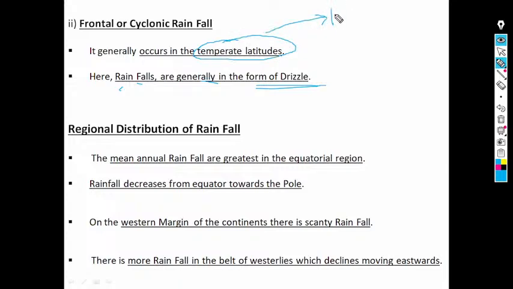Temperate latitude means basically the higher latitudinal countries.